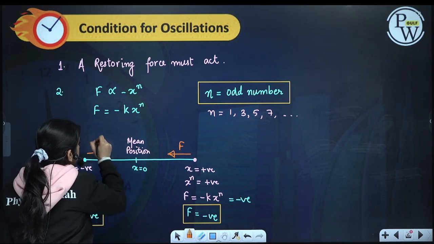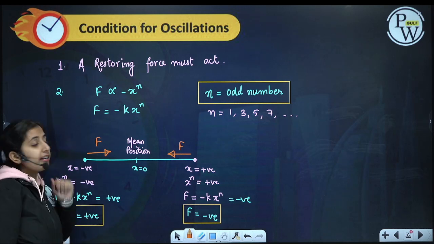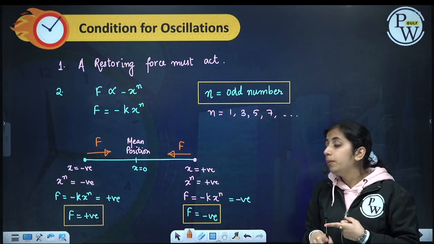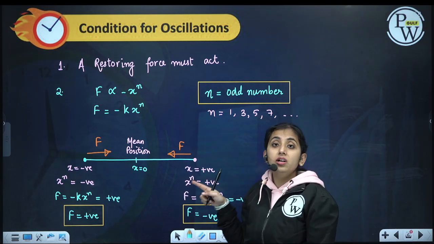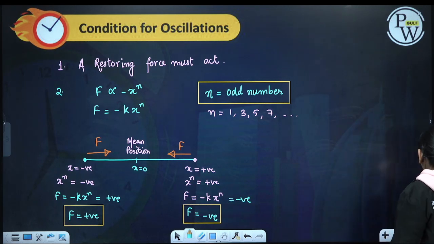If force is positive, then force will act in the plus direction. So this is the direction of force. It means force is trying to bring the body back to its mean position. Hence these are the two conditions for oscillation.